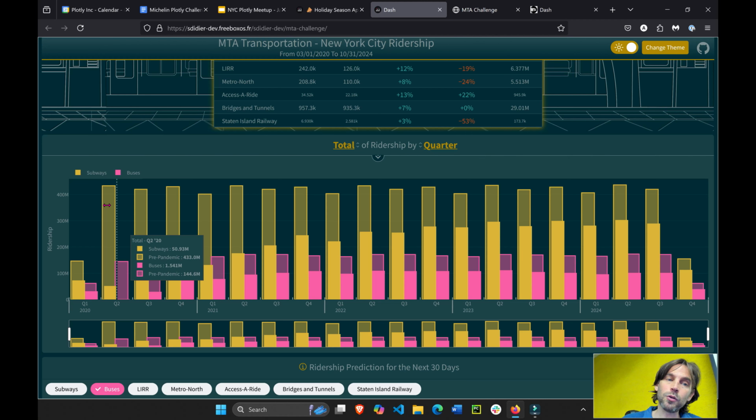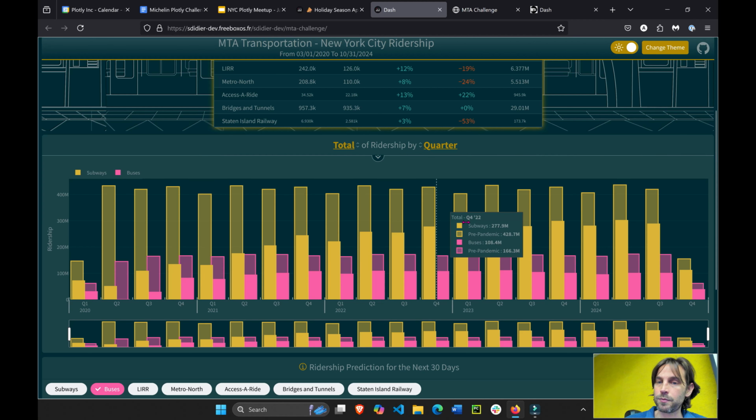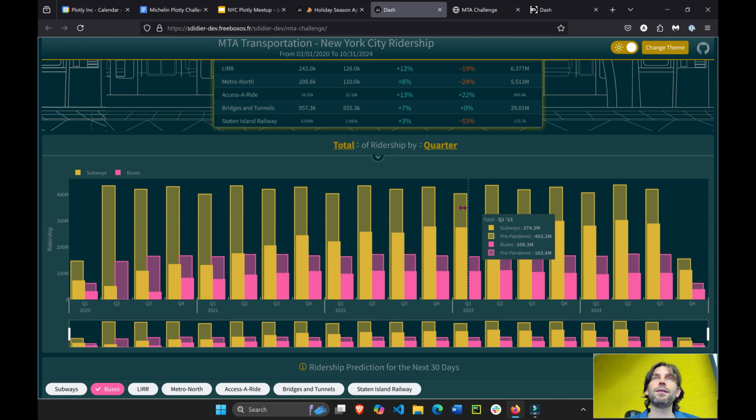The light yellow is what the subway, let's say in 2023, technically the ridership of the first quarter of 2023 should have been, right? If, I think we took the last 3-year average from 2017 to 2020, technically we should have been at like 403 million.